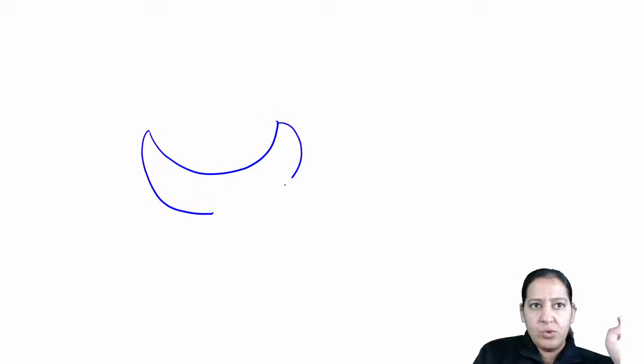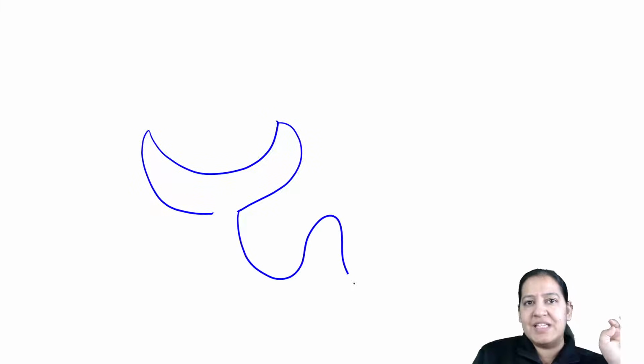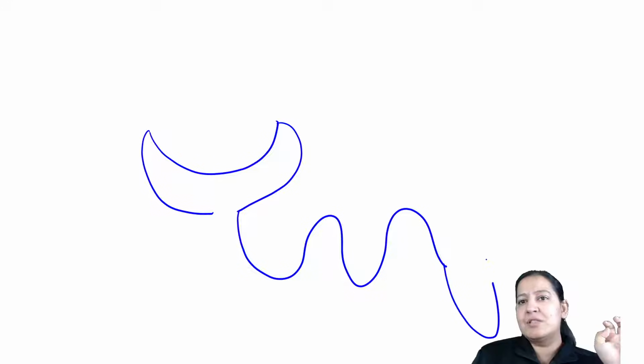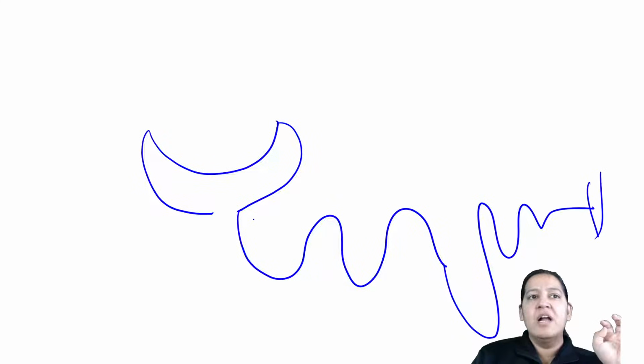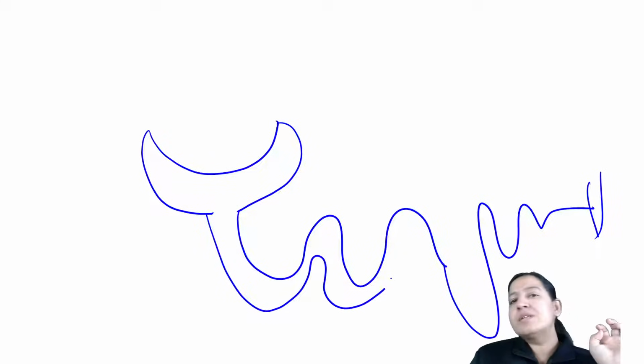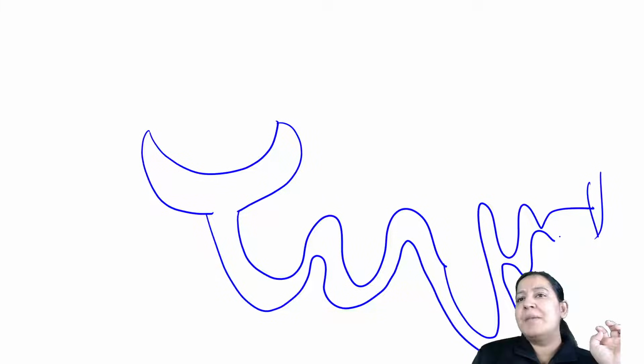So let me draw a Bowman's capsule. So this is a Bowman's capsule, and this is continuing as PCT. This is the loop of Henle, DCT and collecting duct. This is the diagram. So Bowman's capsule is continuing as PCT. Give me a thumbs up.